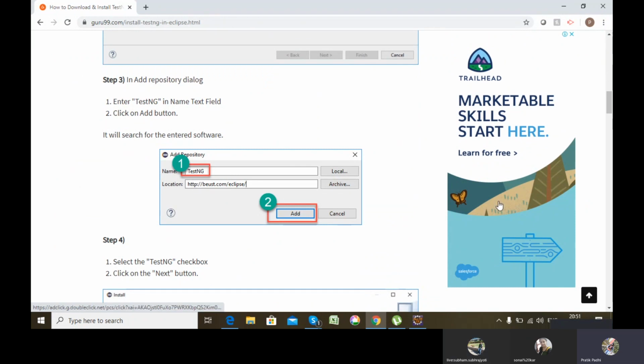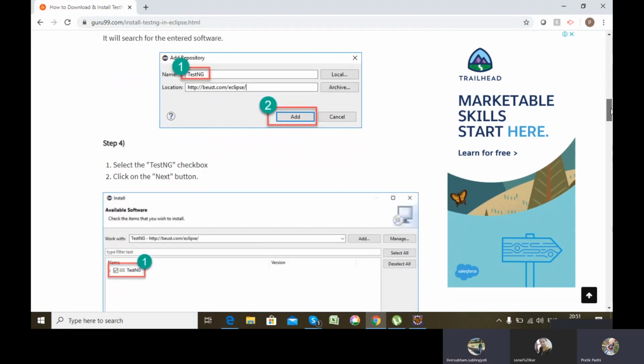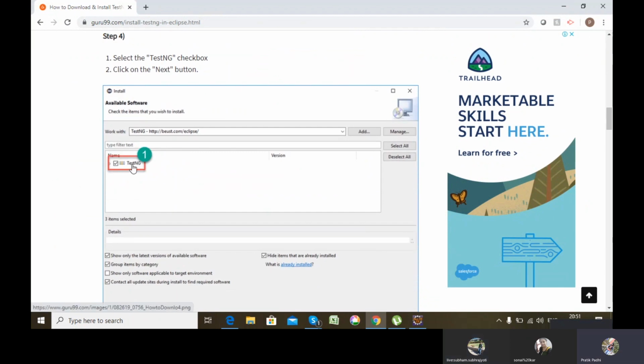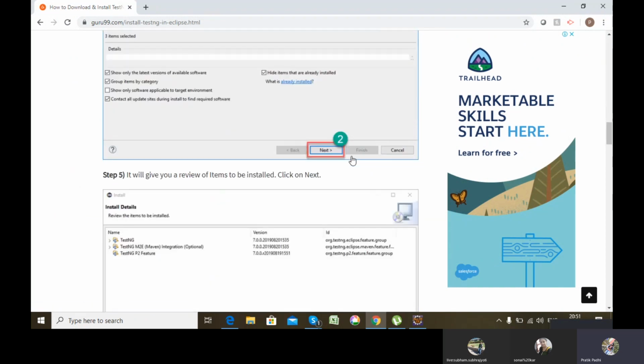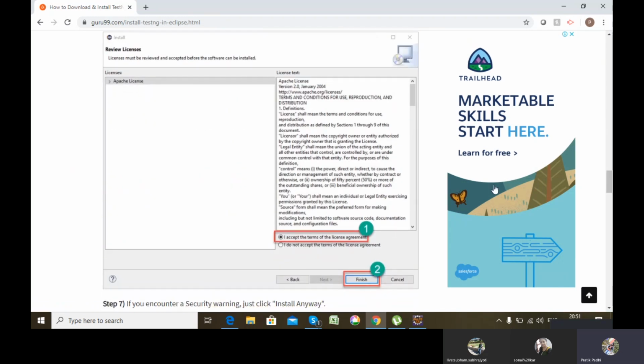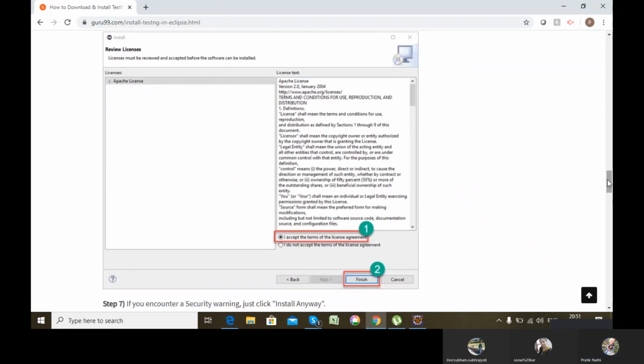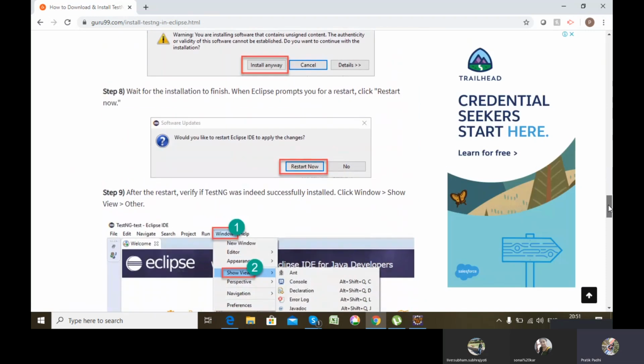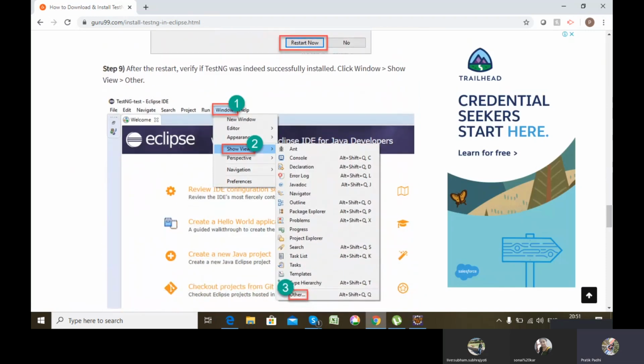Then again click add. So what will happen is a TestNG entry will appear in the suggestion list. You just check the checkbox and click next, and you go ahead with the normal install, as you usually do. So it will get installed. I accept the terms and all, finish, install anyway, and it will get installed.